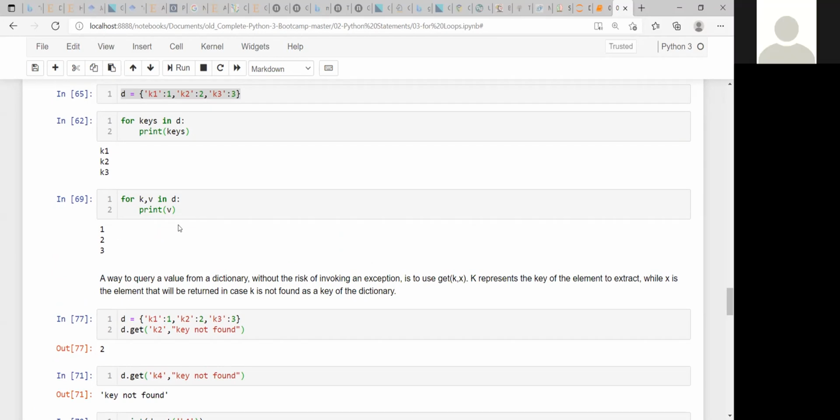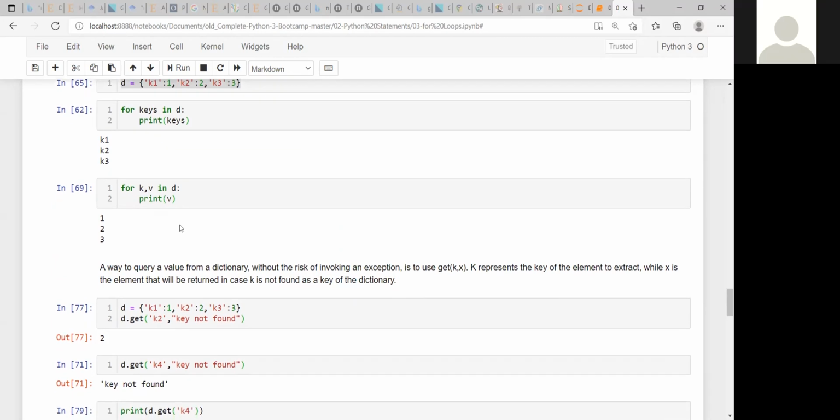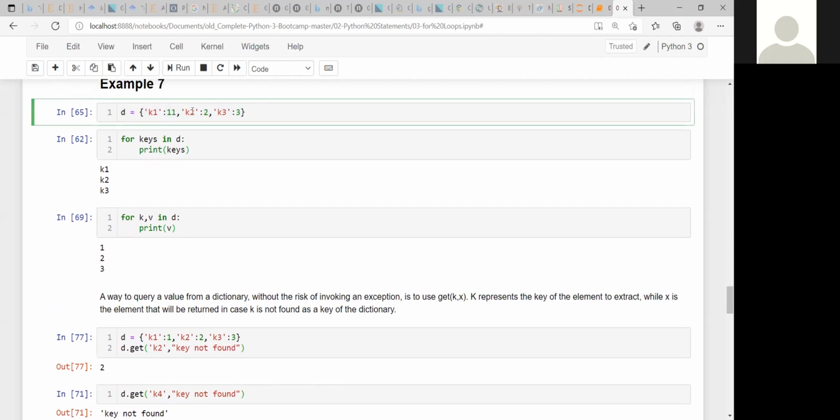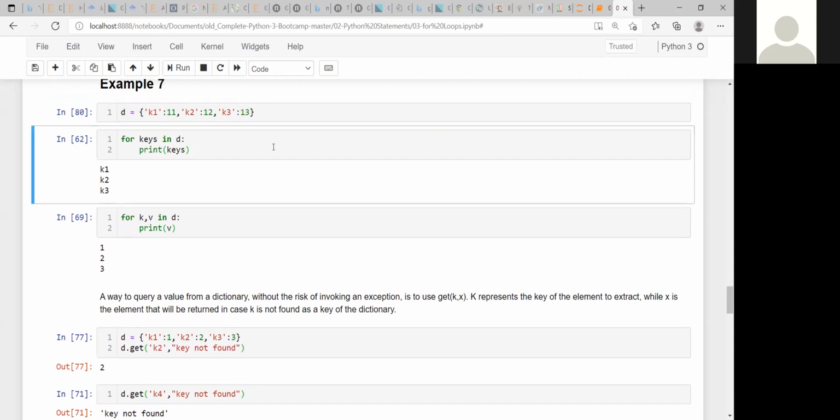But actually, I have just tried the same thing using different values. Like key 1, I have assigned 11, key 2 as 12, and K3 as 13. Then I perform the same thing, like K comma V in D and print V. Then it is showing output 1, 2, and 3. Why is that so, Sir?